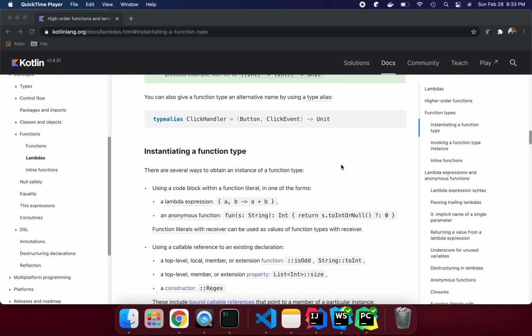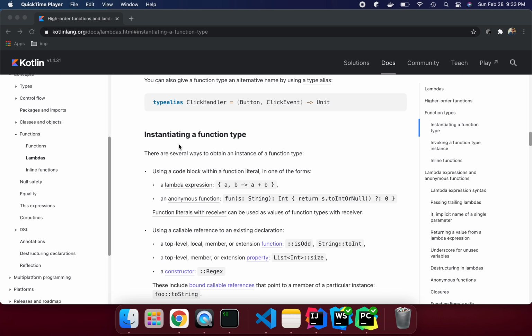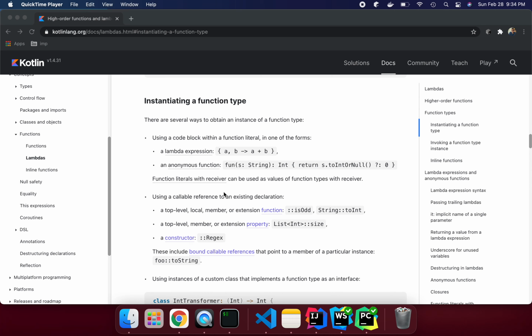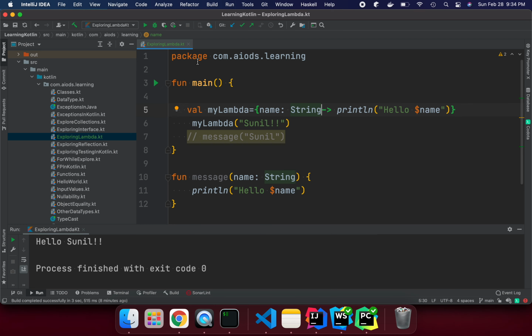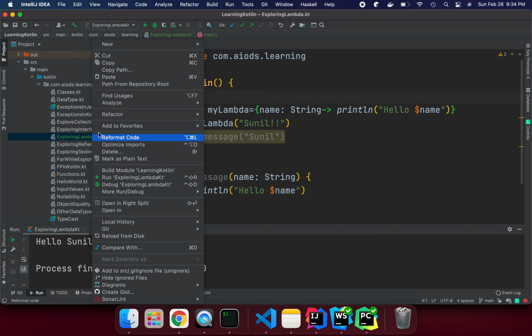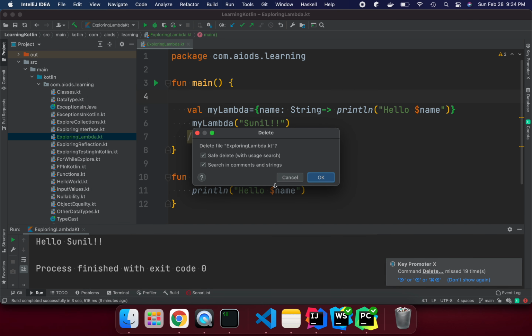If you see the details here, this is how we define our lambda: starting braces, closing braces. So what is a lambda? A lambda is an anonymous function, which has no name, like you might have seen in Java as well. So let's define it and go through how we can do that. I have created this example, but let's delete it and start fresh.